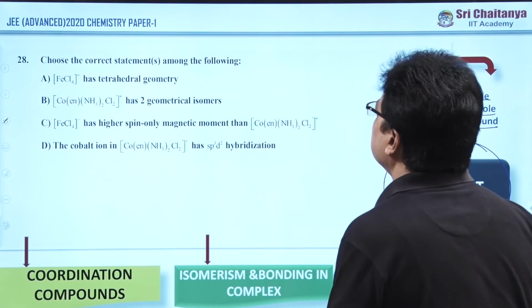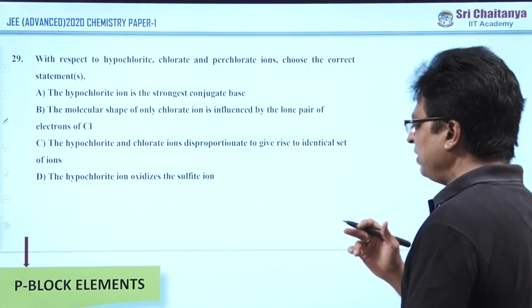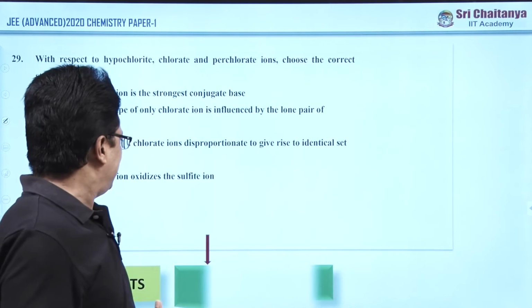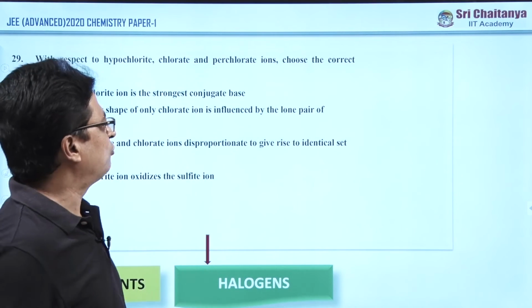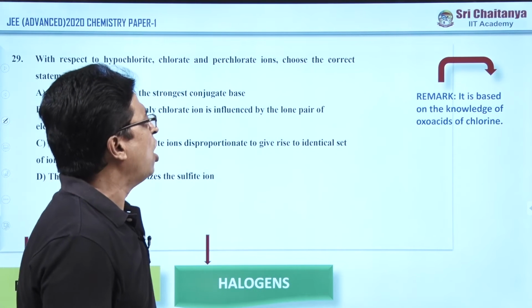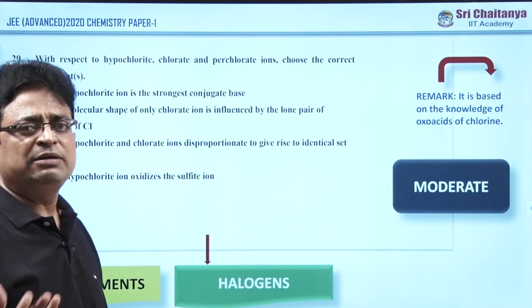Now, coming to the next question, this is also more than one answer type. Of course, the chapter is under P block elements, and the subtopic is halogens. The remark is that it is based on the knowledge of oxo acids and chlorine, and of course, my friends, it is again moderate.